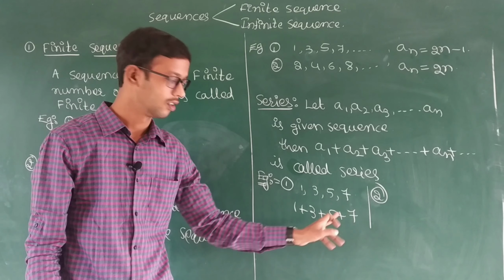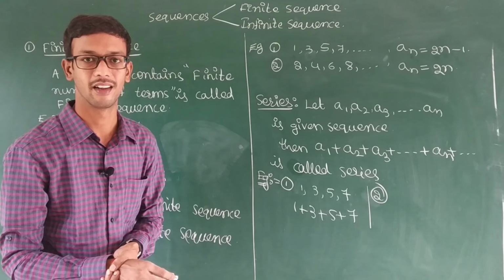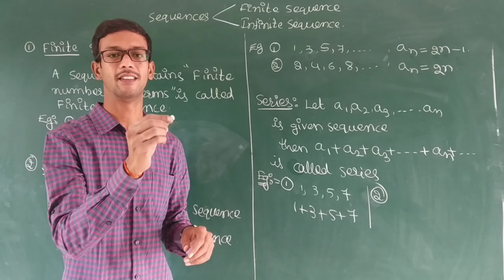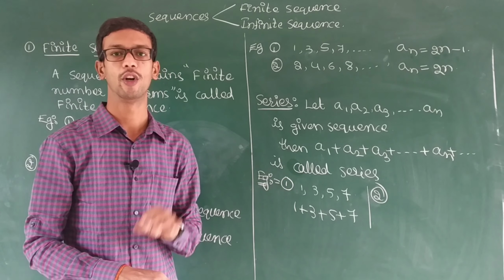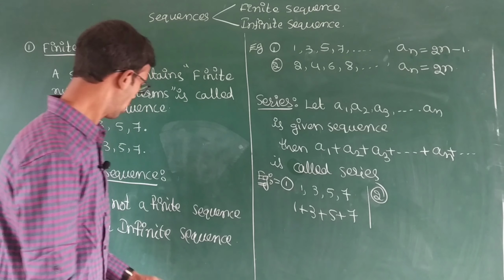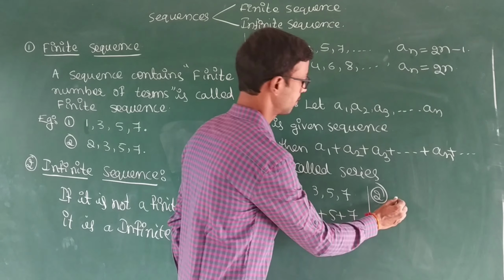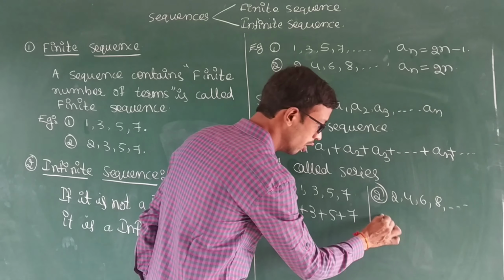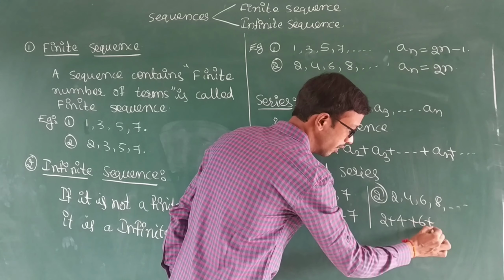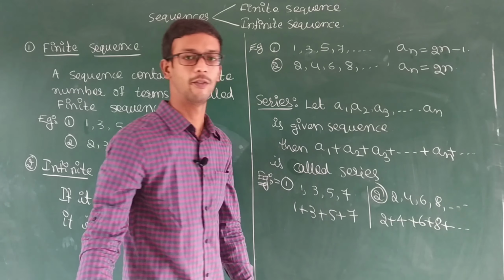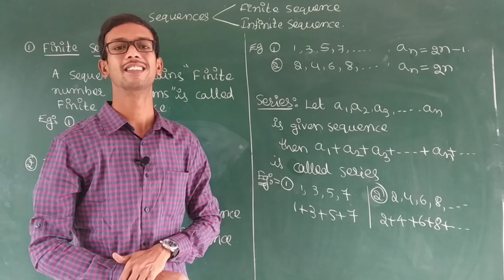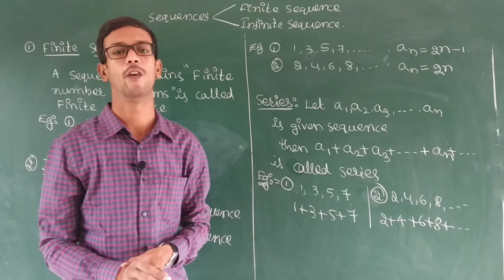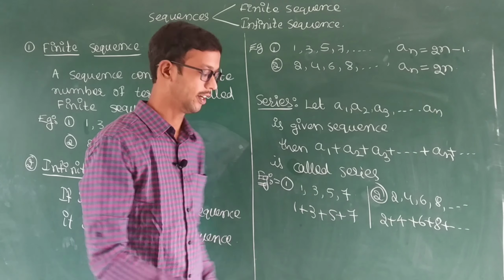Don't add these all, like 10 plus 16, 16 is the answer. No need to add. Just write the plus symbol between the terms and leave it. No need to do the calculation. Next, one more example, an infinite one: 2, 4, 6, 8 and so on. 2 plus 4 plus 6 plus 8 plus so on, if you write, that is also one series. The series may be finite or infinite. This is a finite series, this is an infinite series.